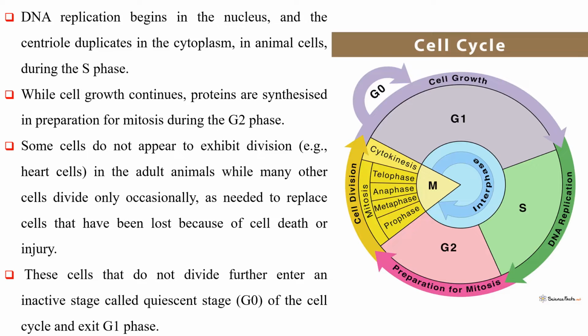DNA replication begins in the nucleus and the centriole duplicates in the cytoplasm in animal cells during the S phase. While cell growth continues, proteins are synthesized in preparation for mitosis during the G2 phase. Some cells do not appear to exhibit division in the adult animals, while many other cells divide only occasionally as needed to replace cells that have been lost because of cell death or injury. These cells that do not divide further enter an inactive stage called the quiescent stage or G0 of the cell cycle and exit G1 phase.